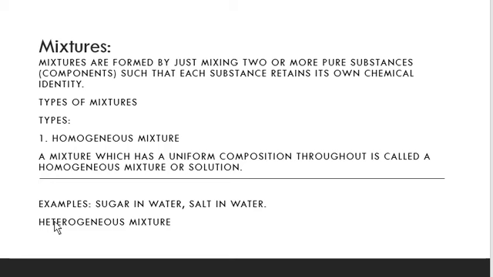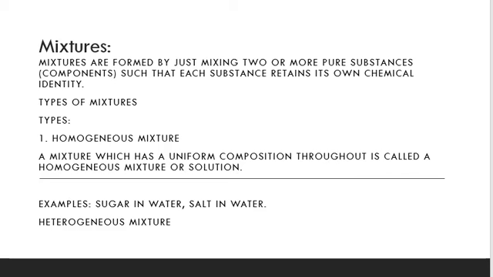Heterogeneous mixtures, let's see. Like homogeneous mixture, if we take water, right, and dissolve sugar in it or salt in it, it will have the same composition throughout. So that is called homogeneous mixtures. Now let's proceed to heterogeneous mixture. What are those? They do not have fixed composition throughout, right? That is called heterogeneous mixture.